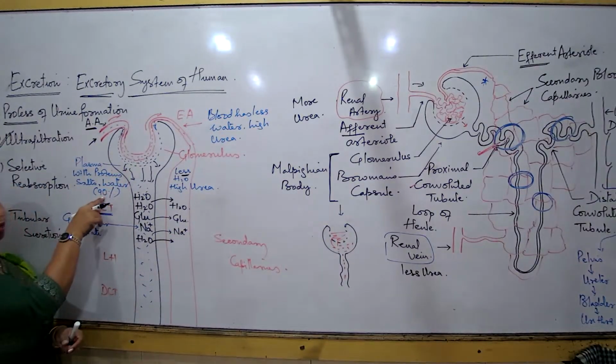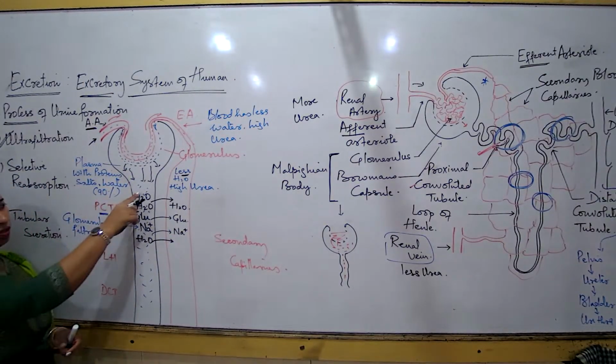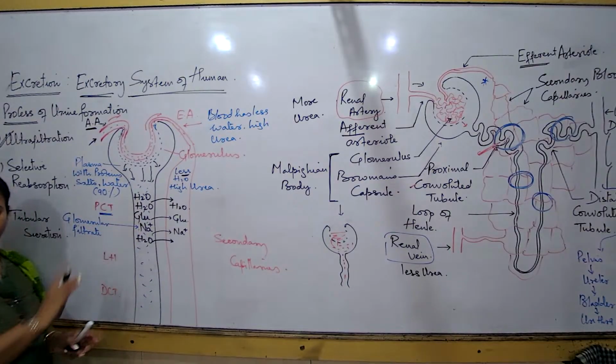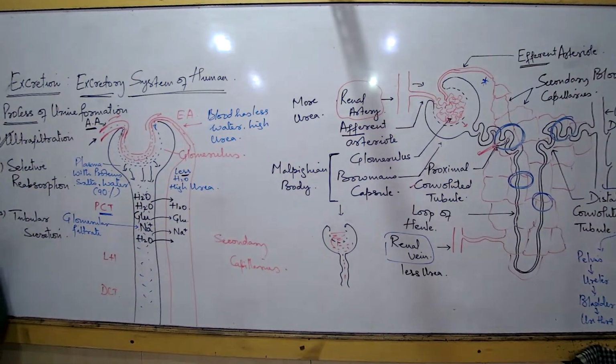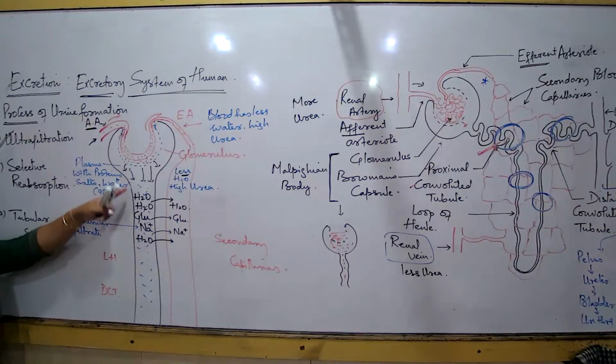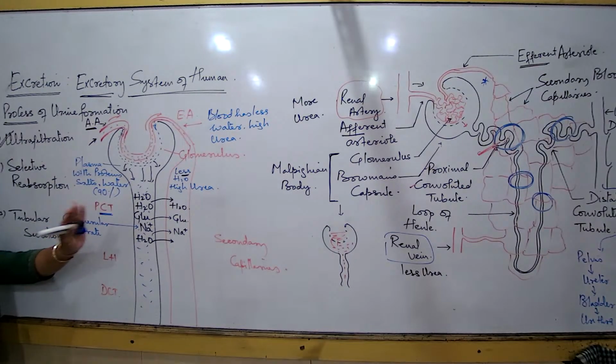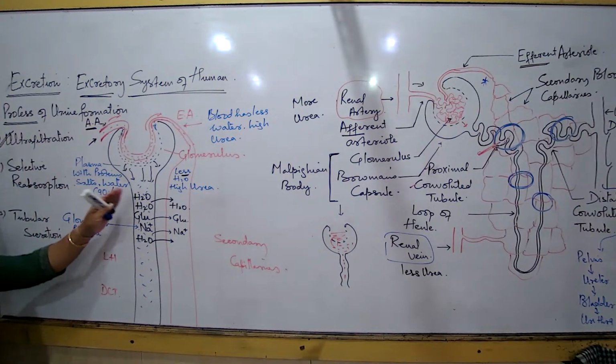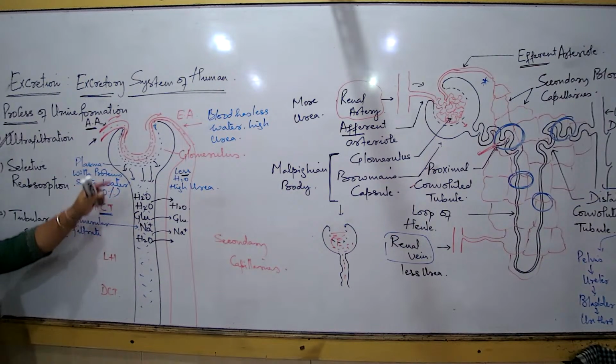When we were talking about the composition of the glomerular filtrate, what is the composition? A huge amount of water, sodium, glucose, but none of them are waste substances. Are these toxic waste substances of the body? No, none of them are. But then, what is the objective of ultrafiltration?